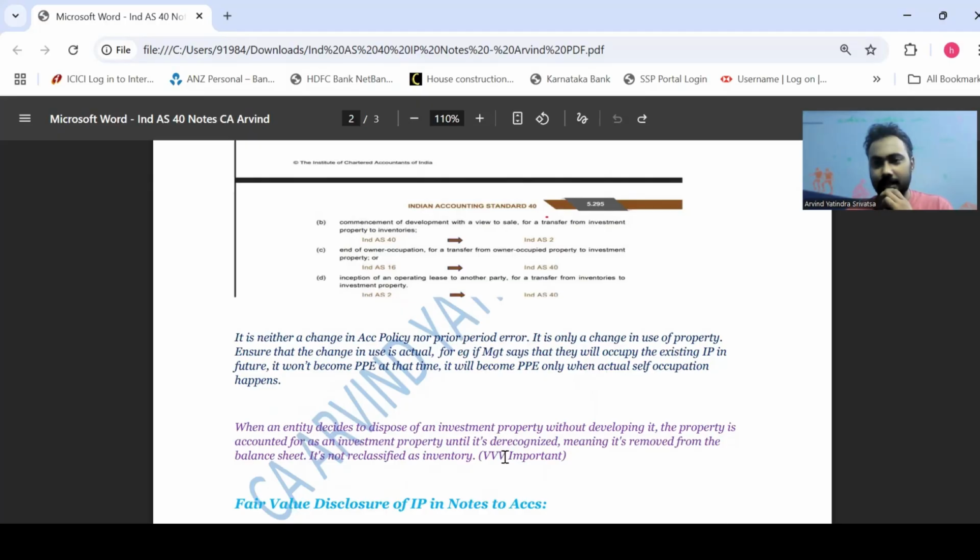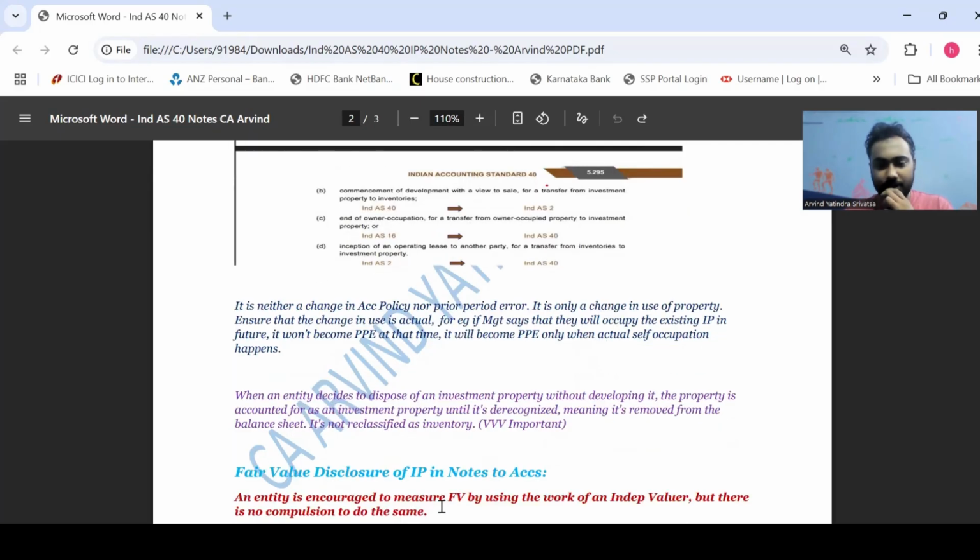Let's say the area is not really popular now. There are other areas in the city that are developing better than this area, so you're not able to get a good rental for it. So you decide to dispose it off. In such a scenario, you will not reclassify it as inventory. It will still be investment property until it is disposed of. I hope you understood this, guys.